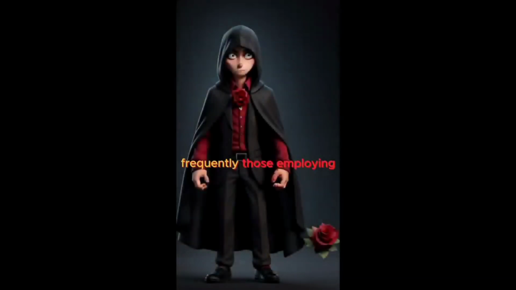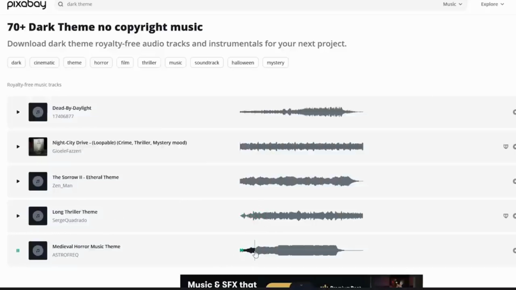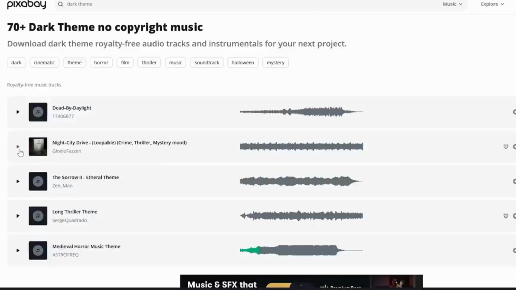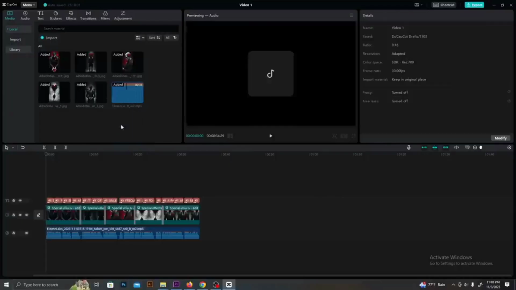Background music. Pixabay provides a treasure trove of royalty-free music and sound effects. Select a background music track that complements your video's tone and mood, ensuring it doesn't overpower the voiceover.